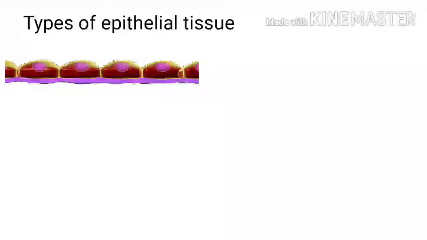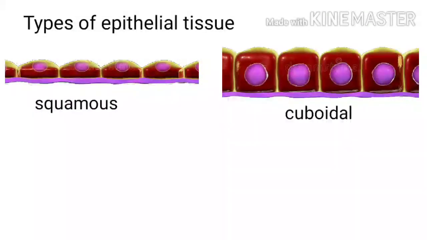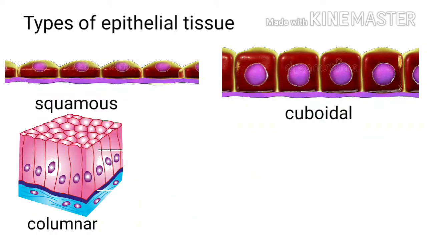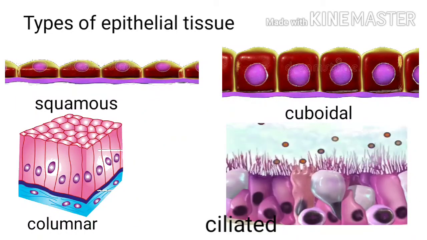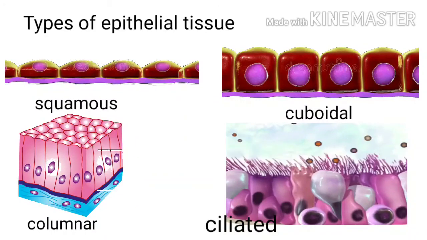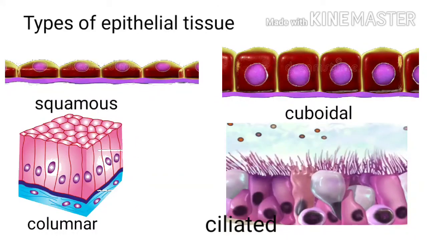So, in today's class, we studied about 4 types of epithelial tissues: squamous epithelium, cuboidal epithelium, columnar epithelium and ciliated epithelium. All of you learn about these tissues nicely in your home also, and their functions also you learn well.